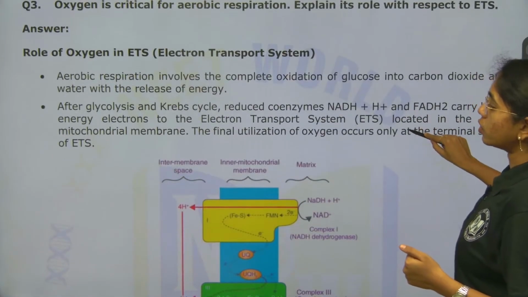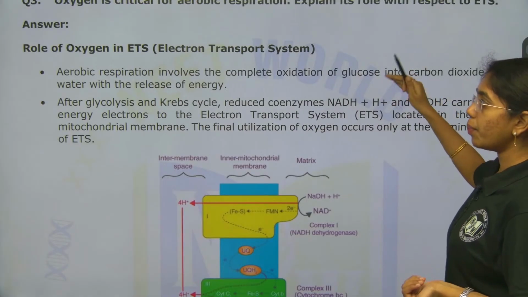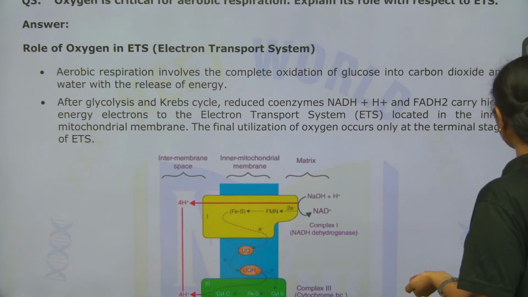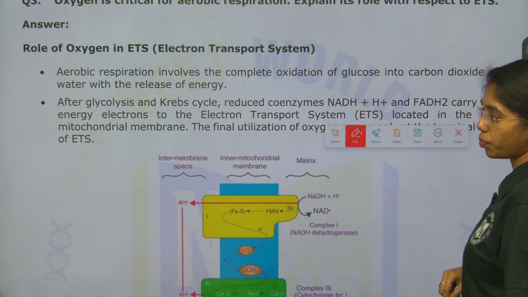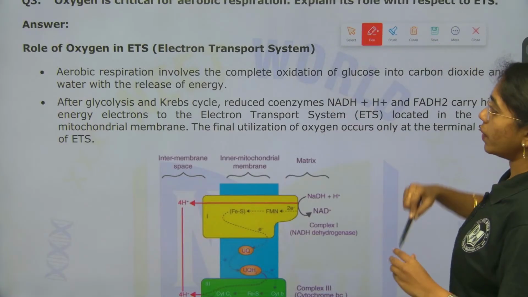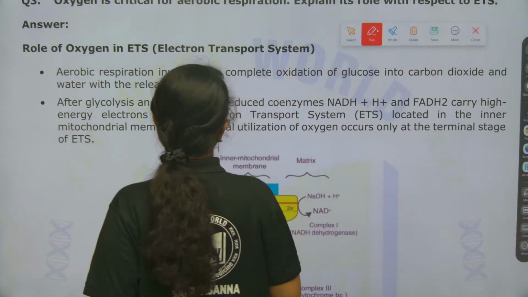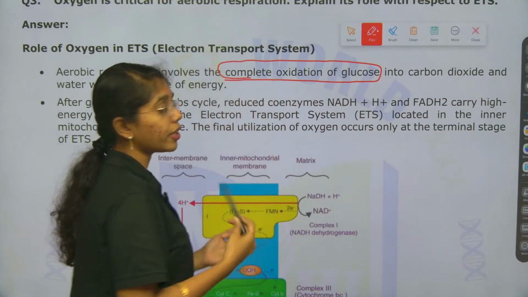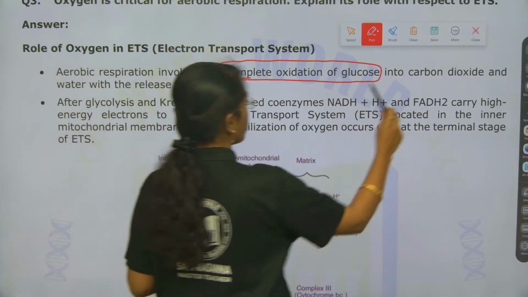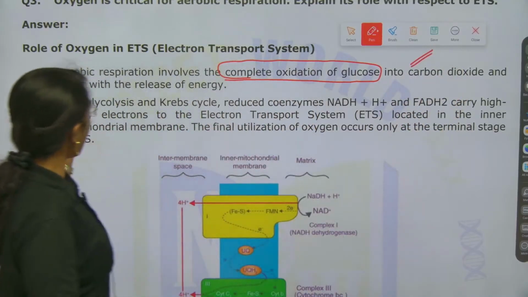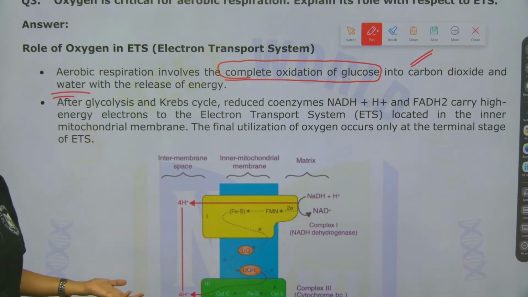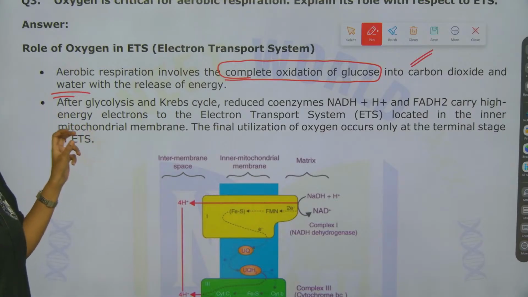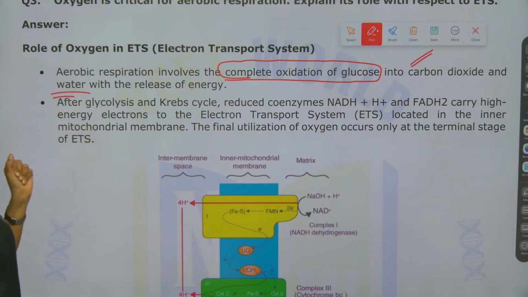Here you see ma electron transport system. First you need to again give a proper introduction about this electron transport system, that in aerobic pathway this is the last and final step to be conducted. So, aerobic respiration involves complete oxidation of glucose. Okay, this is where the complete oxidation of glucose turns into what? Carbon dioxide and water with the release of energy, that is ATP, the simplest form of energy in a cell, or the direct form of energy that is utilized for metabolism is ATP.